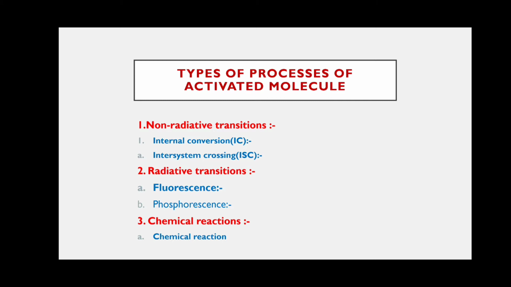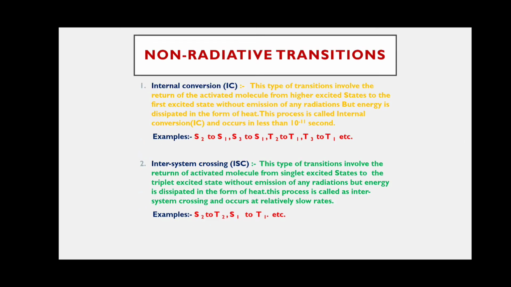Next, third one is chemical reactions. If non-radiative transitions or radiative transitions are absent, then the activated molecule leads to chemical reactions. So next, first we have to discuss non-radiative transitions. The non-radiative transitions: one is internal conversion, another one is intersystem crossing. First let us discuss internal conversion.